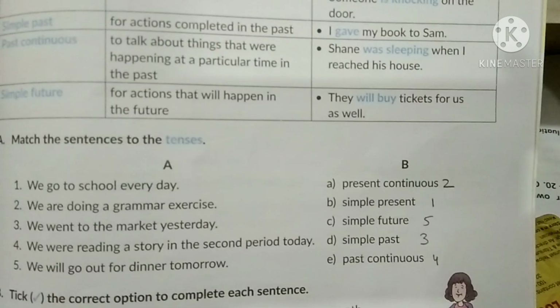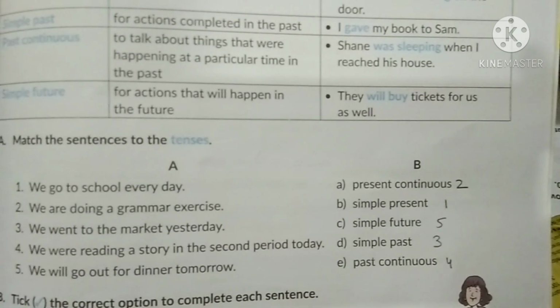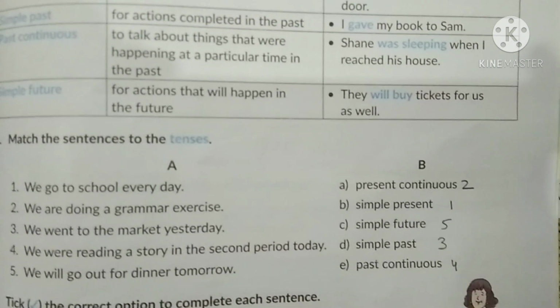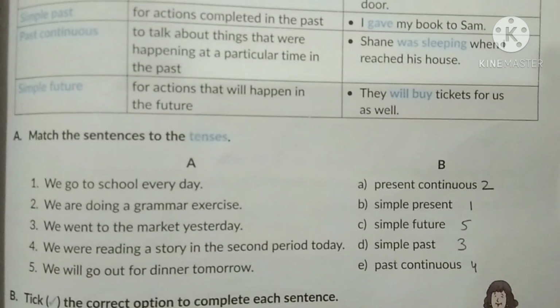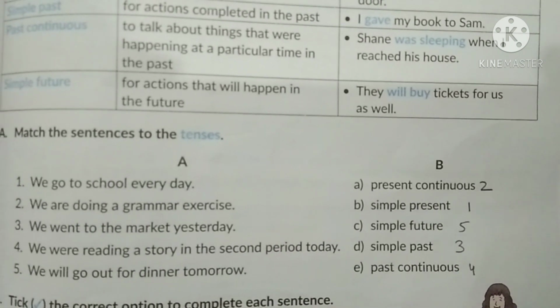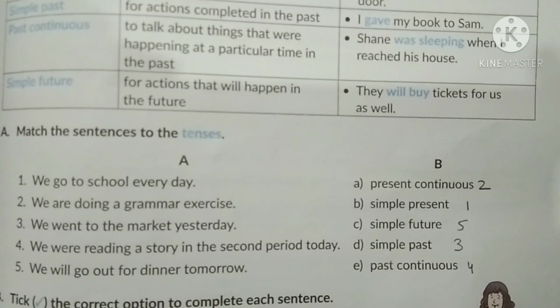So children, we learnt about the 5 tenses and now I am going to the exercise A. So please take your books and write the answers in it. This is exercise A, children. Match the sentences to the tenses. We go to school every day. I told you, children, when something is happening every day, the habits or the acts, that is simple present tense. We'll write simple present, that is number B, 1.